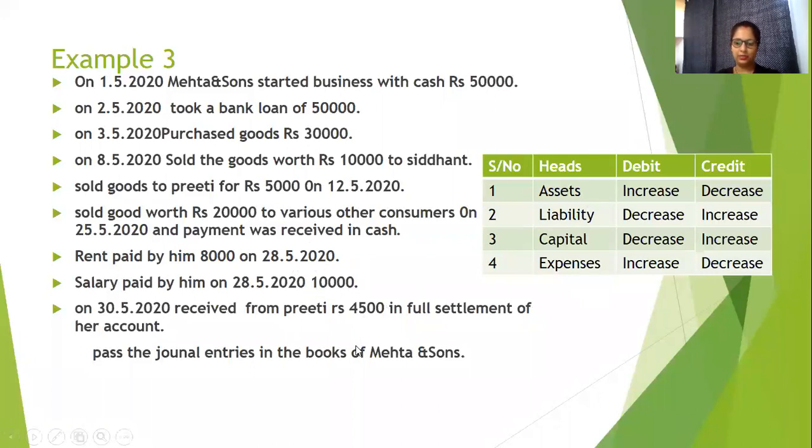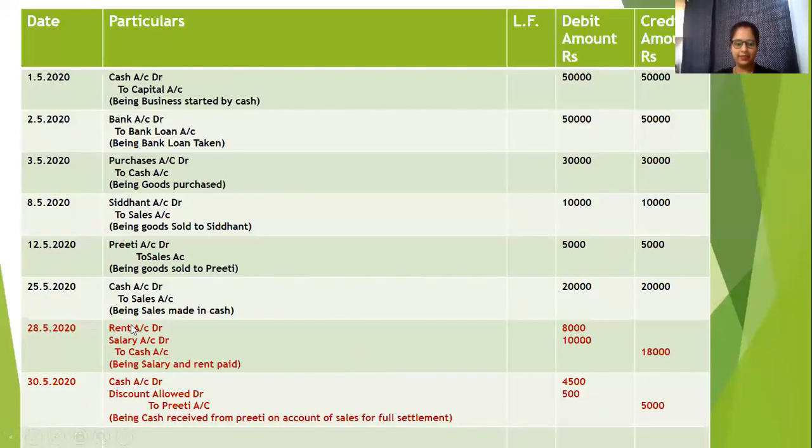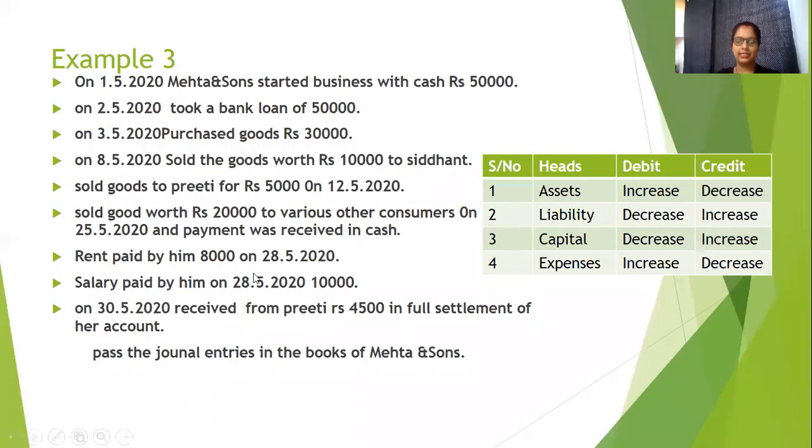Credit to Preeti's account, because the asset is decreasing, the debtor is decreasing. The journal entry remains the same once again: cash account debit, discount allowed account debit, to Preeti's account. This is the way we have done the journal entry. Only the method to know what to debit and what to credit changed, right?